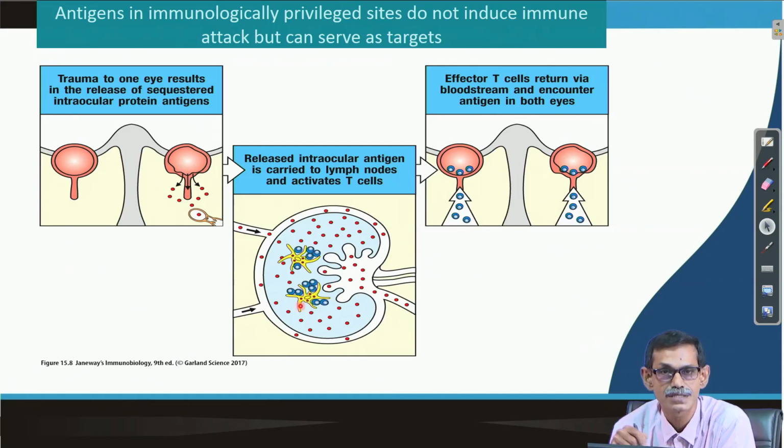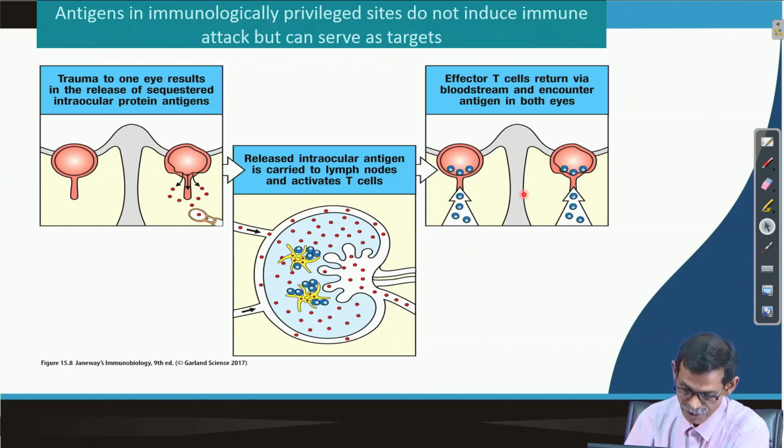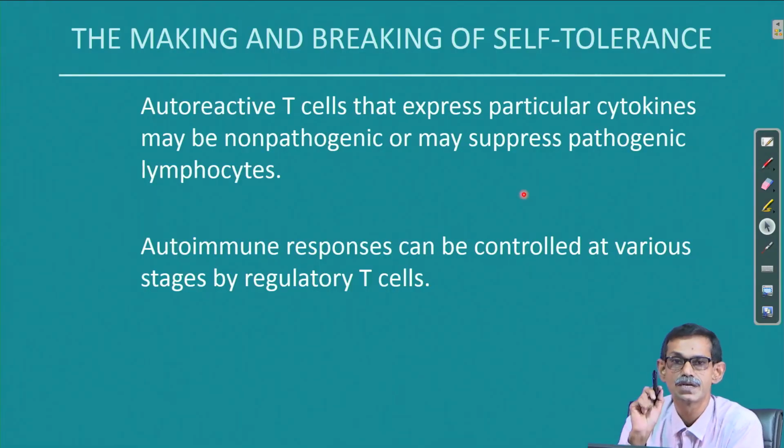So, plenty of antigen originating from this retina or the ocular region comes, and the T cell will be activated, and that activated T cell can go and damage both eyes. But this is not a normal case, but it can happen, and autoimmunity may be responsible for that.